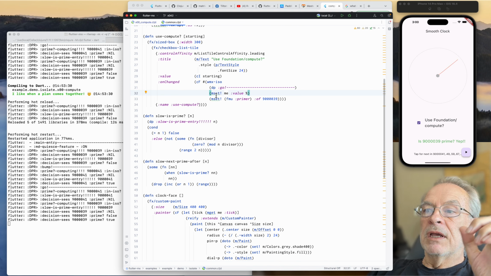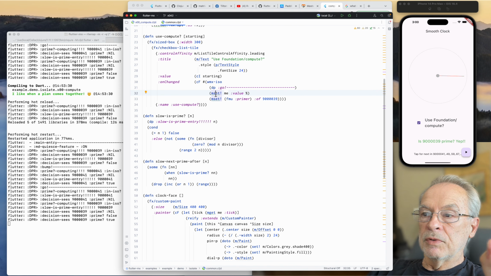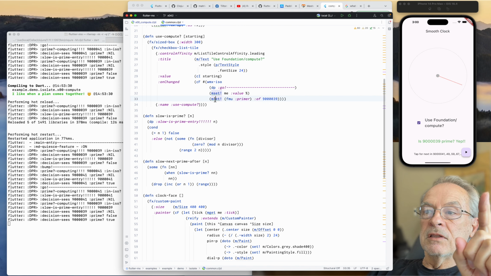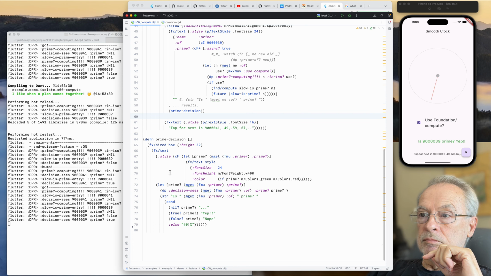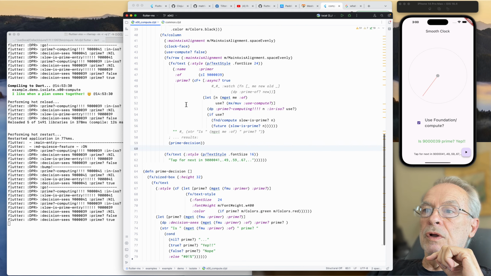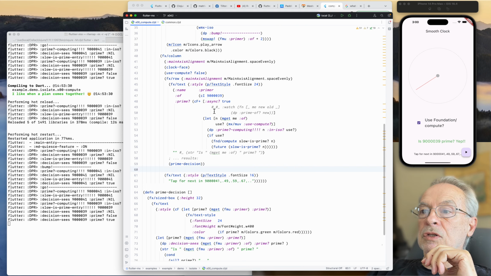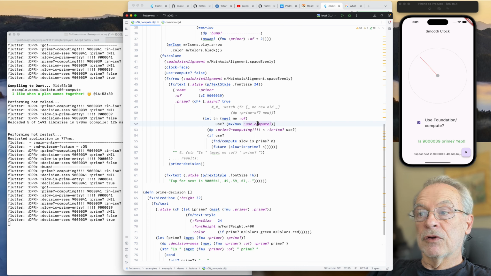But make note of the sequence here. First, I changed the toggle on use compute. Then I reset the value. And of course, we're pretty close to understanding the bug right now, because over here, let's look at where the computation is done. This looks at two different things. What value am I computing? And do you want me to use compute? Well, it turns out that this is the first guy that comes through.